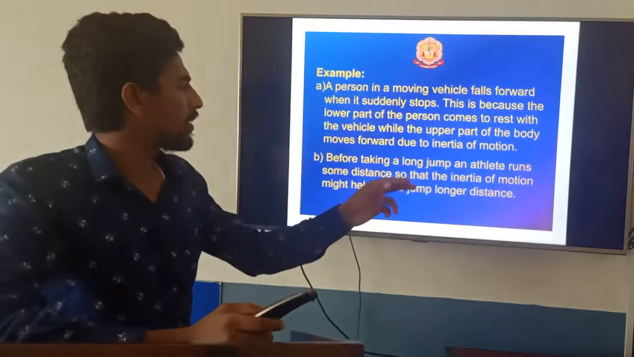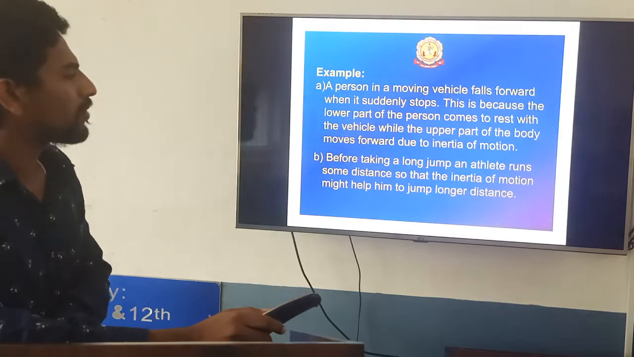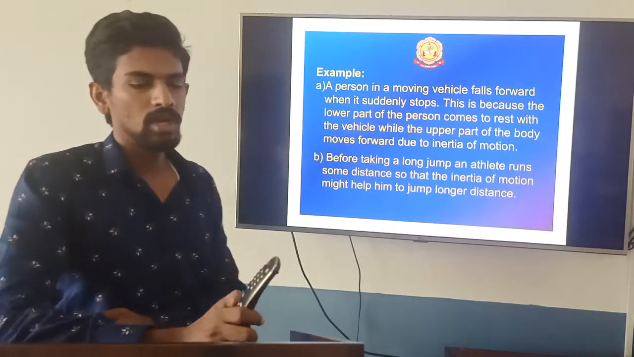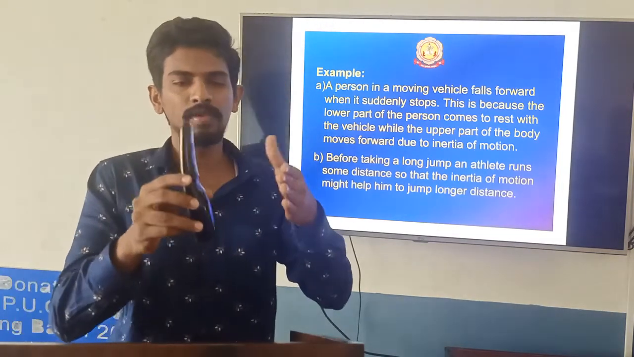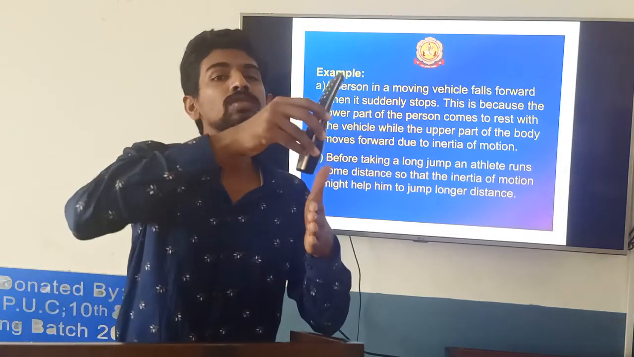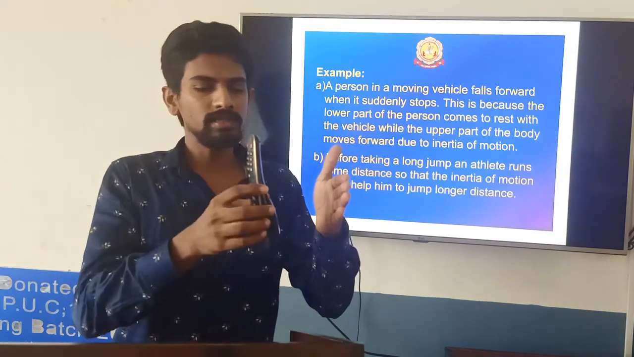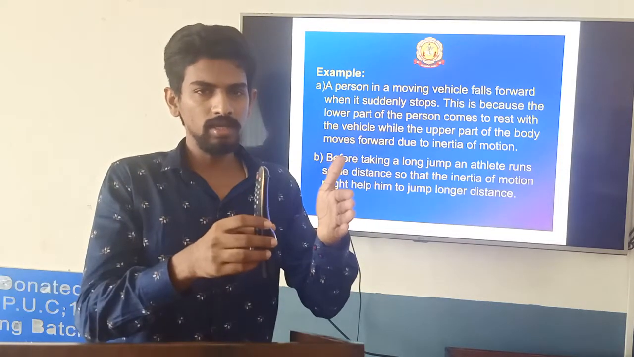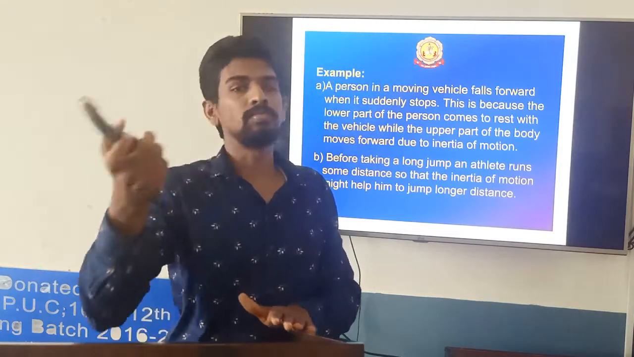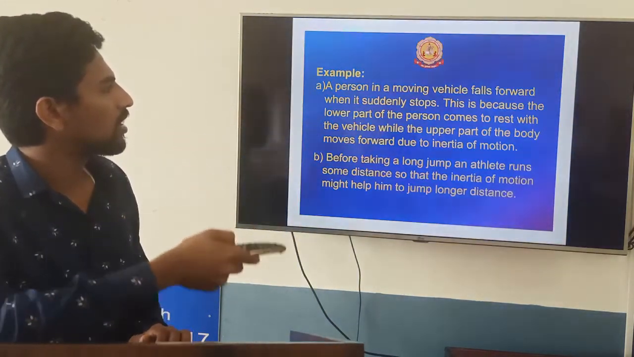Before taking a long jump, an athlete runs some distance so that the inertia of motion might help him to jump a longer distance. For example, in the long jump, if he jumps from here only, suddenly from rest to motion he is going. Correct? So it is difficult. So he runs and comes, meaning he is already in running motion. So easily he can jump. Correct? So that is the example you can give for inertia of motion.